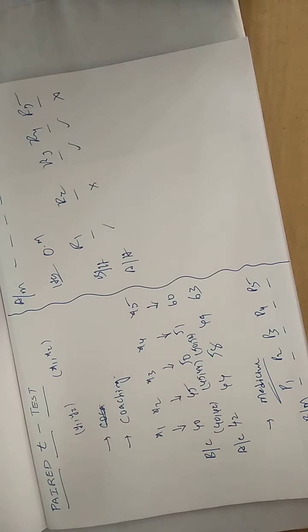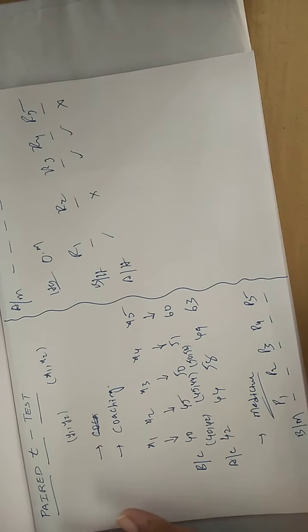After that, if the information is of the same sample units, covering a before and after situation, that clearly indicates it is a paired t-test problem. In such a way you need to create your own set of recognizing techniques, because after completion of all these tests you will be in a state of confusion about which formula to apply to which kind of problem. So these are a few of the logics you need to remember.